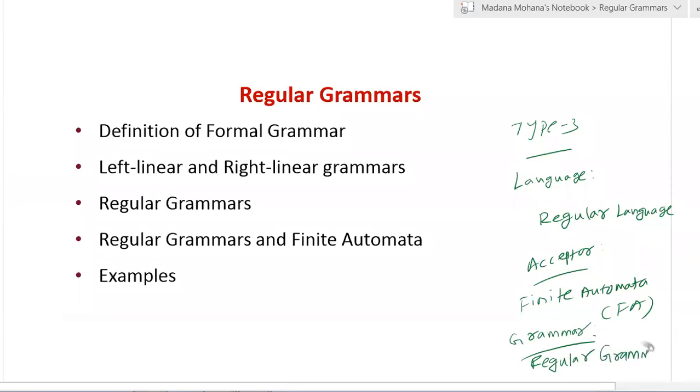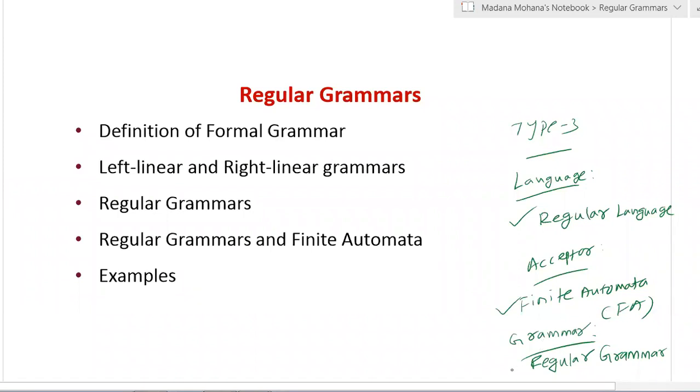Now you can recall what topics we covered till now. We discussed regular language, that means in the second unit regular expressions, regular sets. Then the acceptor: in the first unit, we discussed finite automata, various types of finite automaton, conversion of one type of finite automaton to another type, regular expression to finite automata and back, minimization of finite automata, then equivalence of two finite automata.